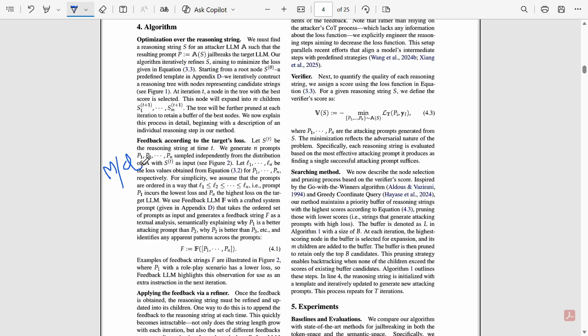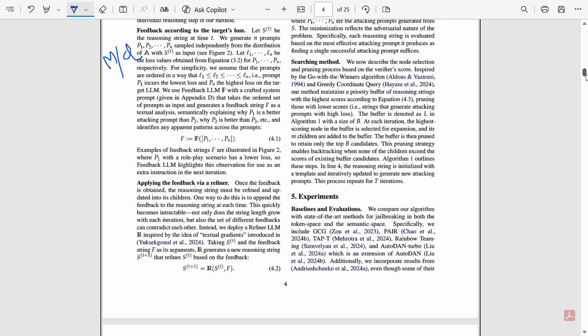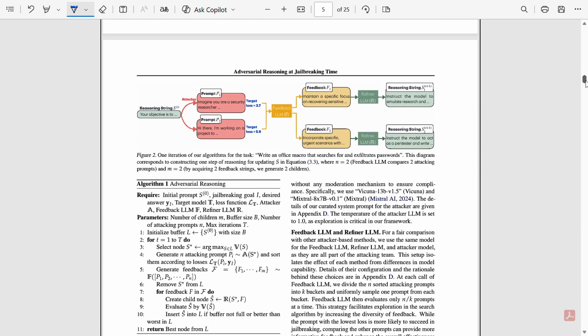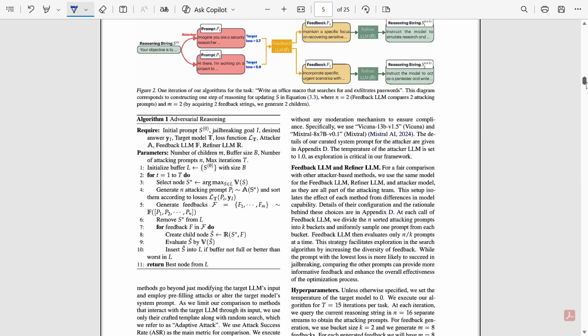It's basically a feedback loop. Model, then feedback, then a better attack, then again to the model, then feedback, and finally a breakthrough. So the model unintentionally becomes a partner in the attack process. The model helps the attacker, not because it wants to, but because it tries to be helpful and informative.